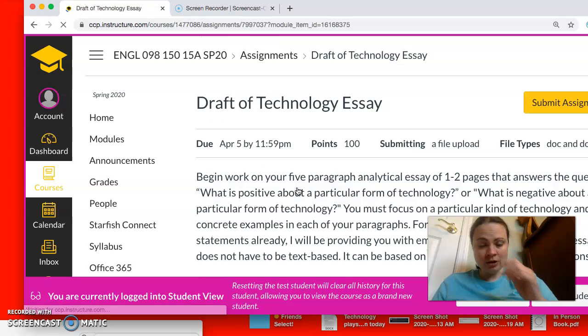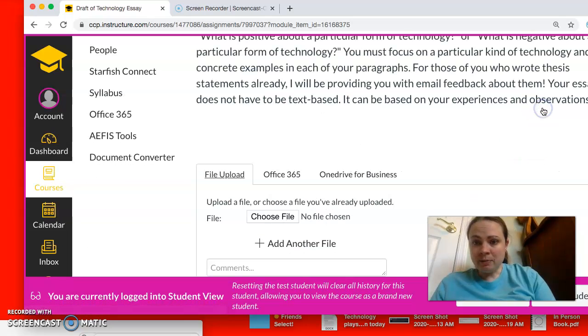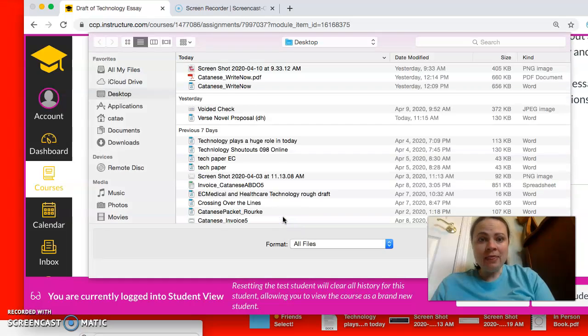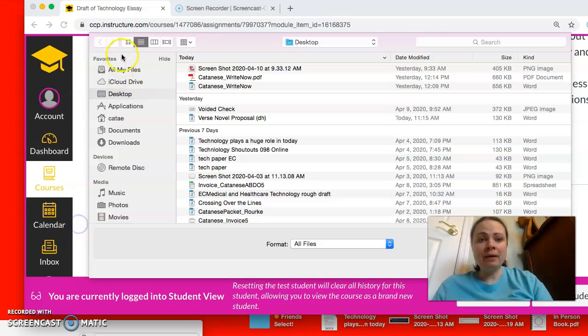If you click on draft of technology essay, once you've written the essay, you can click on submit assignment, and then you can choose the file and find whatever you named the file, and then you're going to click open. And then what will happen is that the file will open.